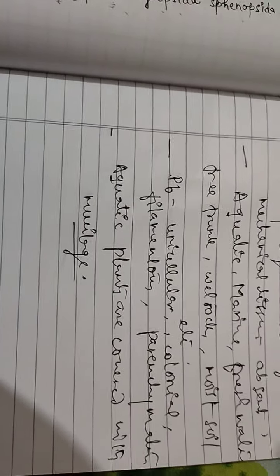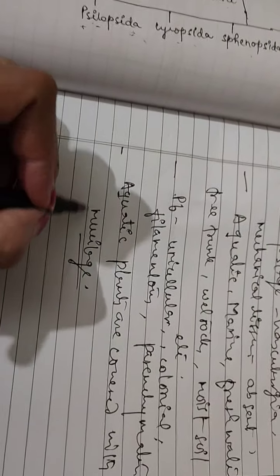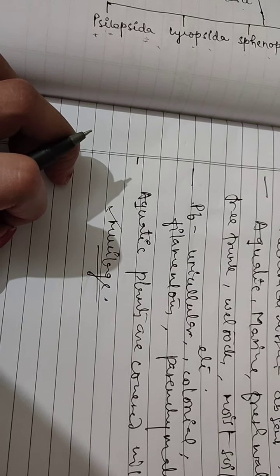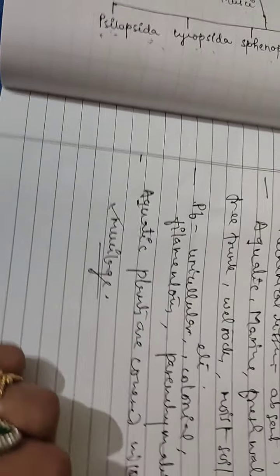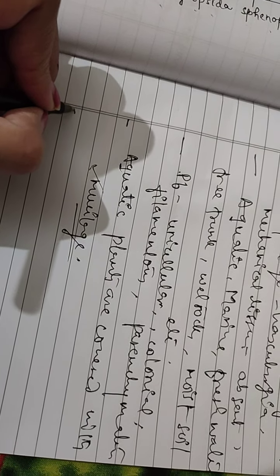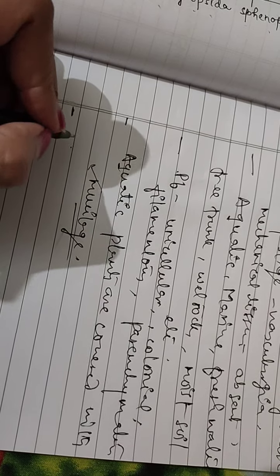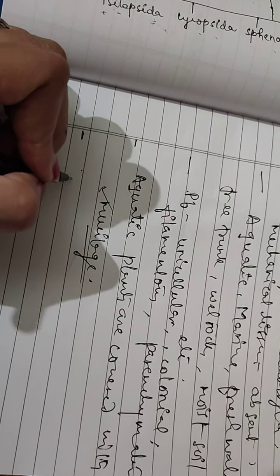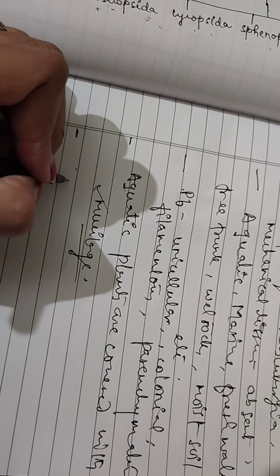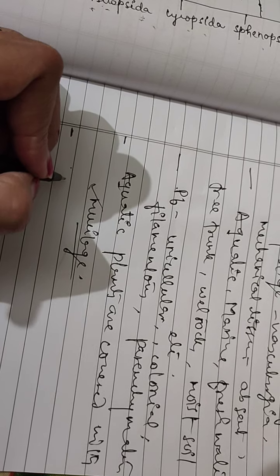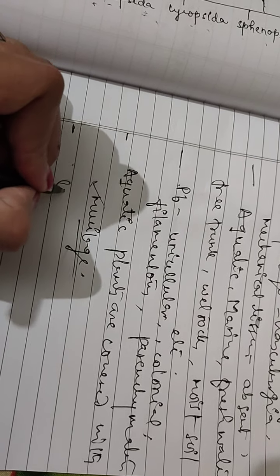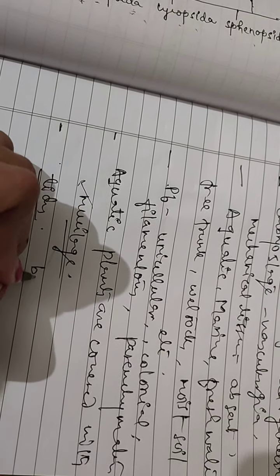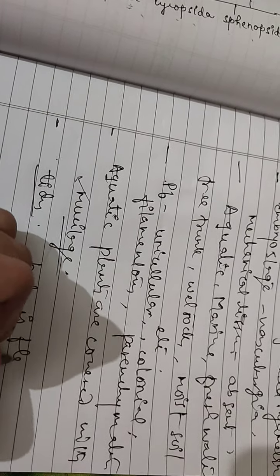This mucilage covering also avoids wetness, and the body is flexible. Due to the flexibility of the body, algae can swim with water tides, high tides, without being torn. Why? Because the body is flexible.